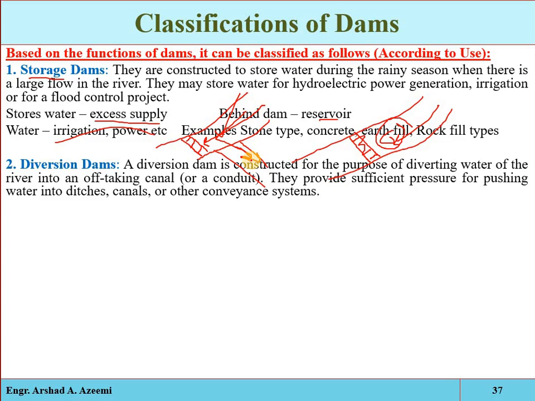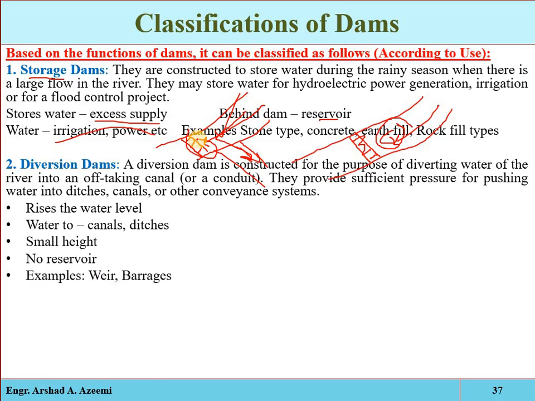And the diversion dam is therefore of smaller height. Remember, it is of smaller height, and no reservoir is formed behind it. Okay, no reservoir is formed to store water, and the common examples of a diversion dam are the weir and barrage. Okay, they are not storing the water, they are just diverting the water. Either complete water will be diverted, remember, or some portion of water will be diverted.